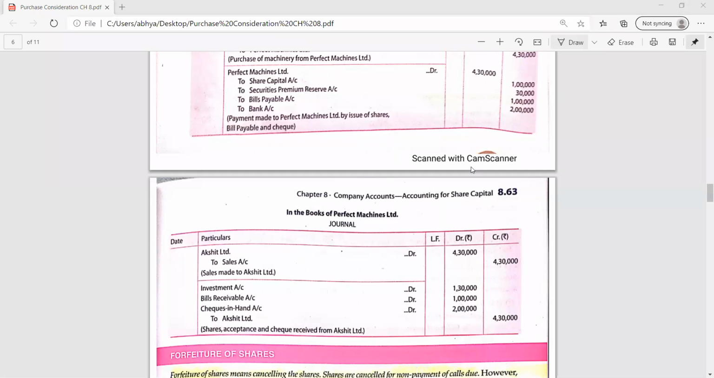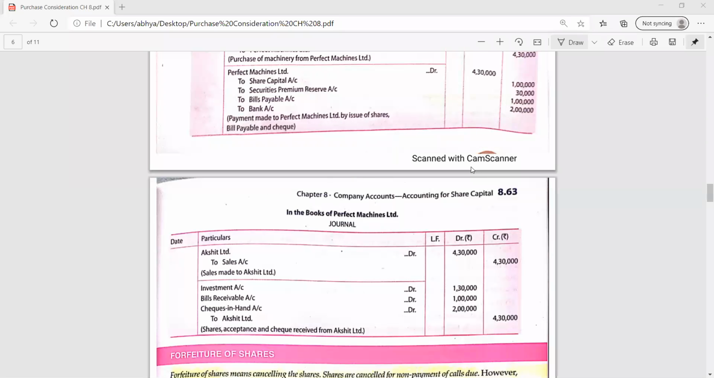Yes, ma'am. Tell me, explain these two entries in the books of Perfect Machine Limited. Perfect Machine Limited is the seller, so the debtor will be debited, that is Akshit Limited debit to shares. Very good. Amount is 4,30,000. Yes, very good.